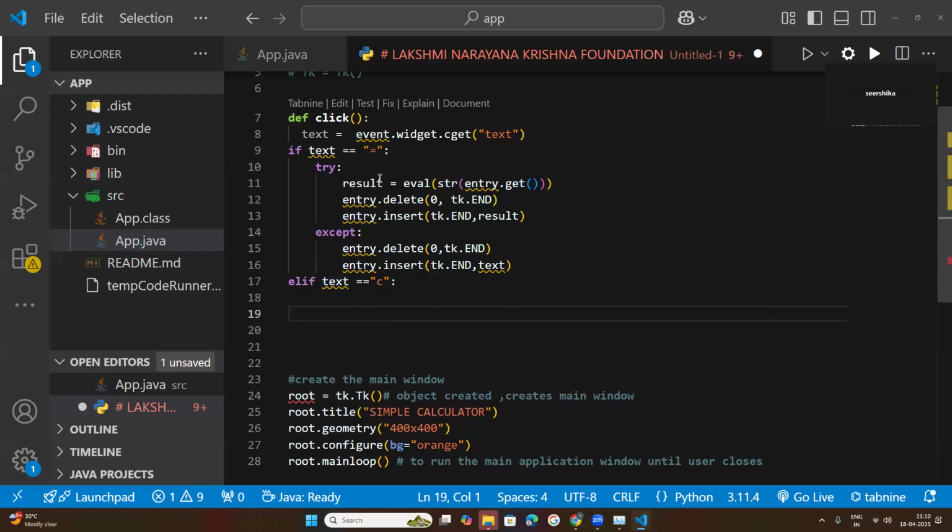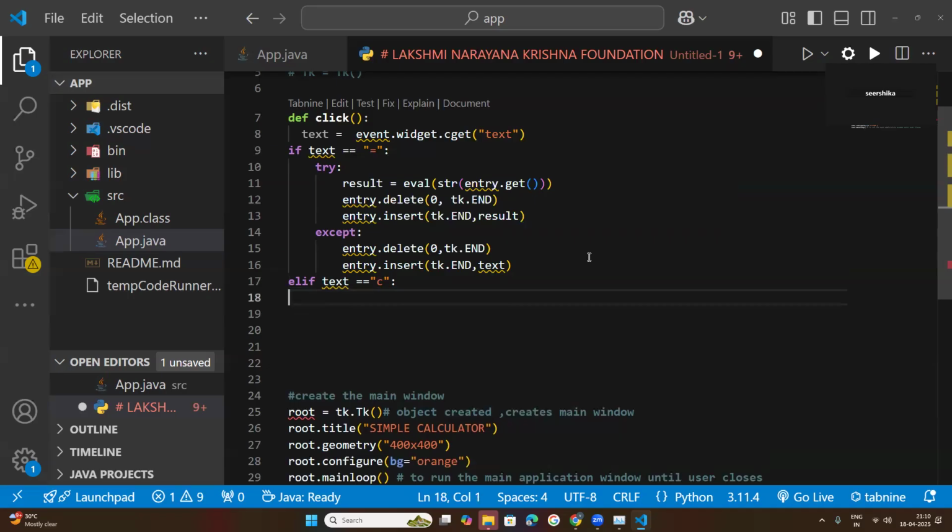Under this if statement, one try block is there, and an except block is there. Without the except block, the try block will not work. Every try block must be followed by an except block. Second condition. Next, if these two conditions are not executed, then what happens? Final statement, final condition, else. Okay. Else for what?